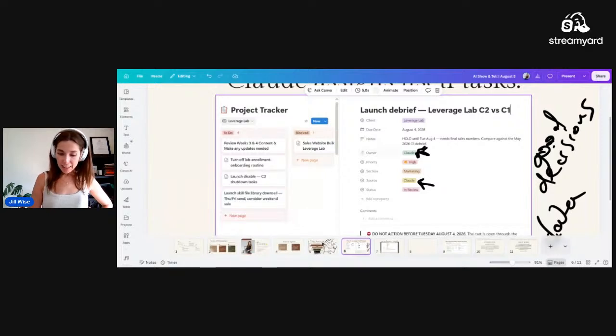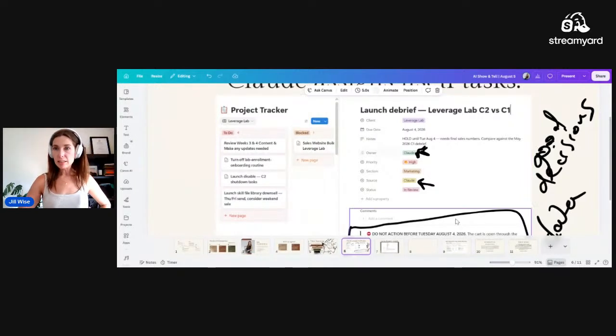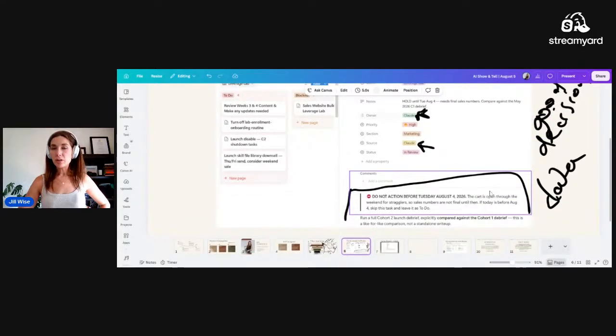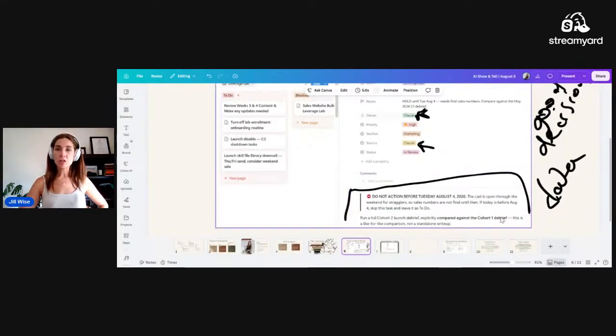You'll see it made all of this. And if you scroll down, this is quite a large task. It had put all of those parameters in. Every single instruction was in here. I could approve that it was good to go, and it just added it into the project tracker.